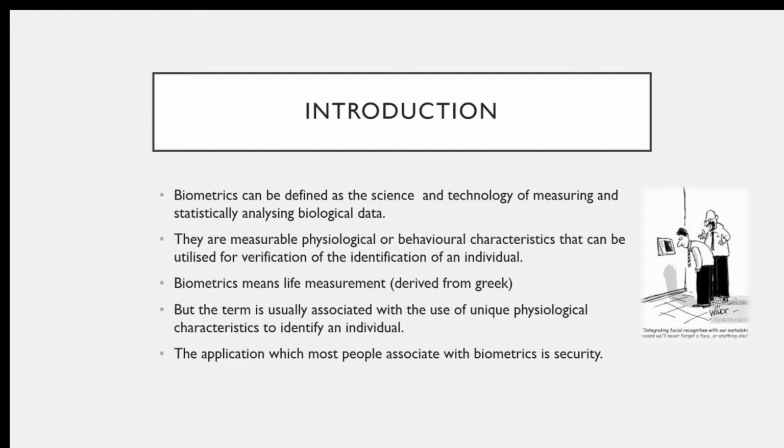Biometrics can be defined as the science and technology of measuring and statistically analyzing biological data, measurable physiological or behavioral characteristics that can be utilized for verification of the identity of an individual.